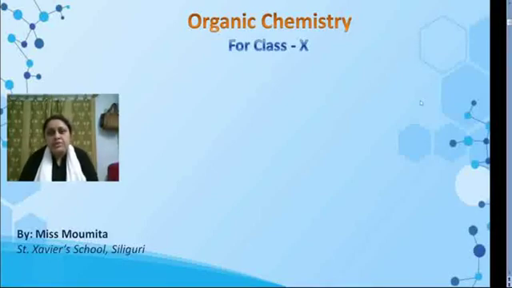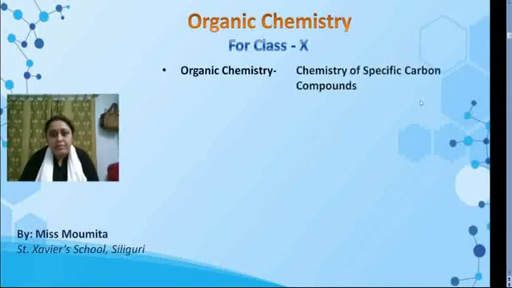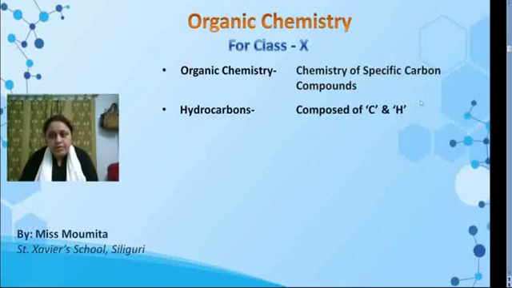Hello students, today I'll discuss the chapter Organic Chemistry, which is an important chapter of class 10. As all of us are a little bit familiar with the name organic compounds, which we can get from plants and animals. First, organic chemistry is the chemistry of specific carbon compounds.